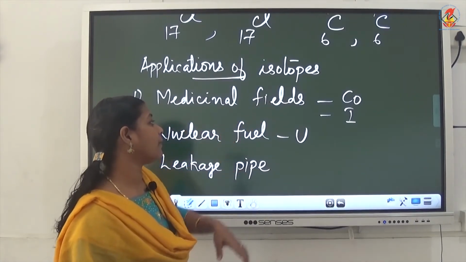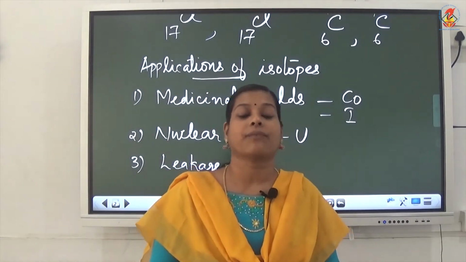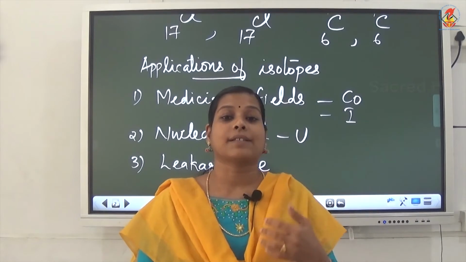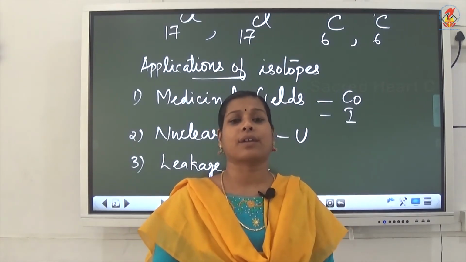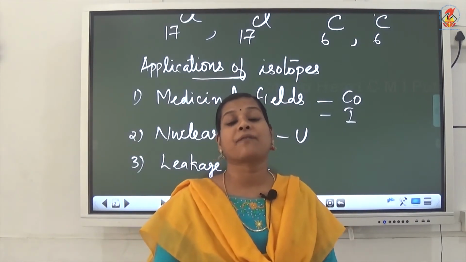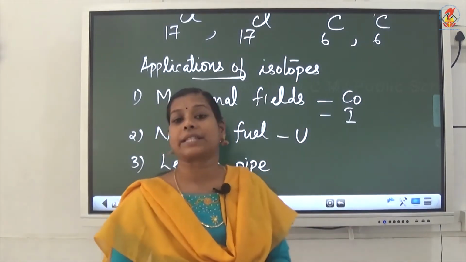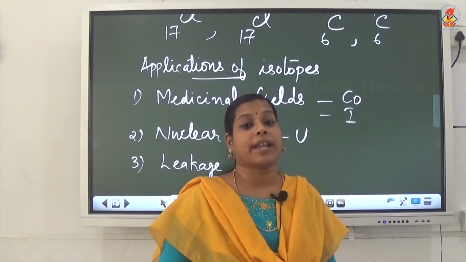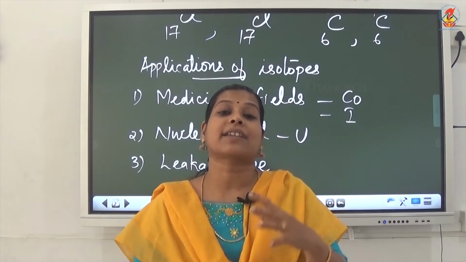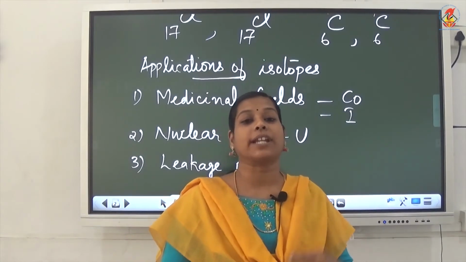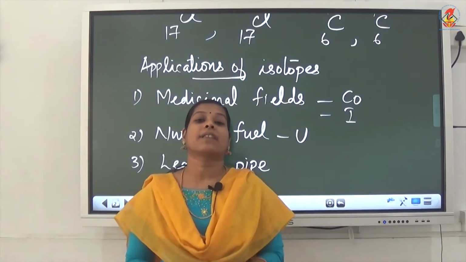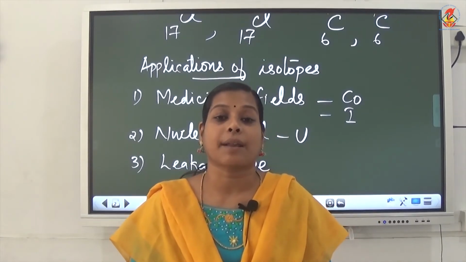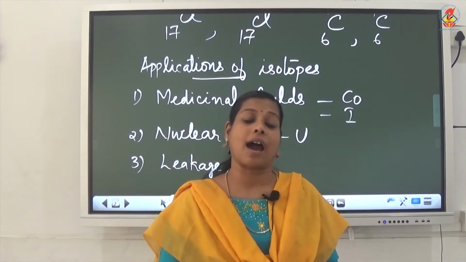And in the medicinal field, cobalt is used for the treatment of cancer, and iodine for the detection of thyroid problems like goiter. And carbon-14, the isotope of carbon, is used for radiocarbon dating. It is used for detecting the age of fossils, how old they are, and that is known as radiocarbon dating.